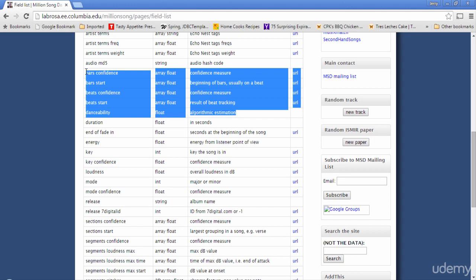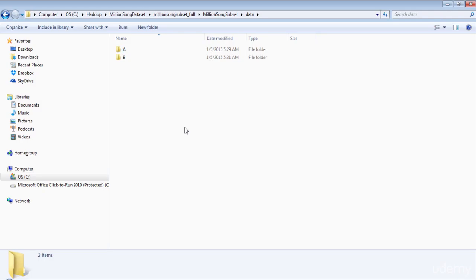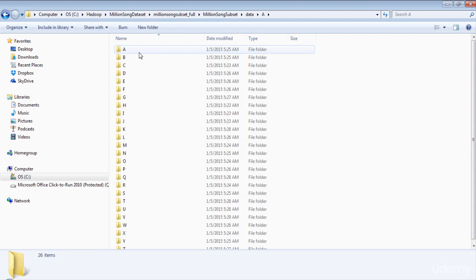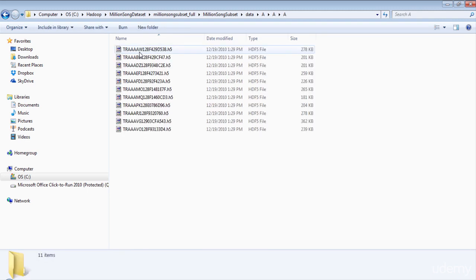Before you work on a solution to a problem, there is one thing you absolutely need to know, which is the format, structure, and contents of your dataset. The Million Song Dataset is available in HDF5 format, and it is not human readable. This is where I have my dataset. As you can see, the dataset is nicely organized into folders which are named alphabetically. So drill down to one of the folders. You can see many files under a folder, and each file has the extension .h5.